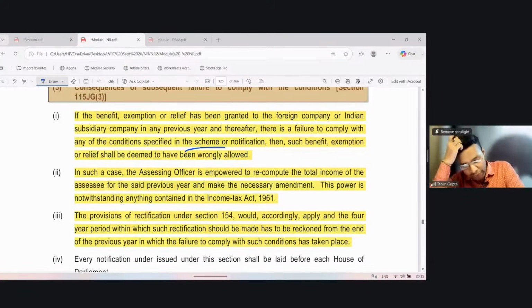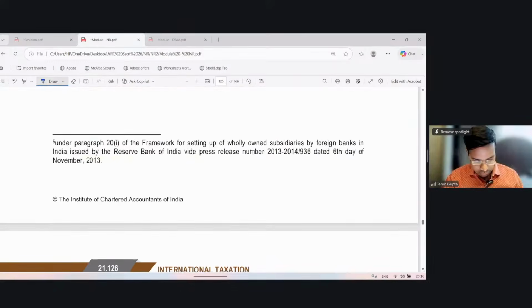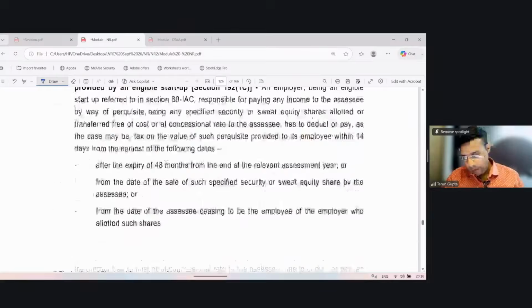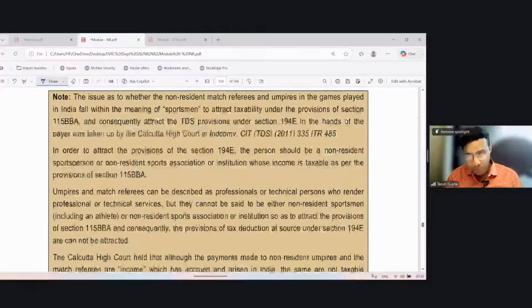The provision of rectification in Section 154 will accordingly apply, because now the exemption has to be withdrawn, and the 4-year period within which such rectification should be made has to be reckoned from the end of the previous year in which the failure to comply with such condition has taken place. So in this time, the AO can pass a rectification order and withdraw the exemption. This provision we have done.